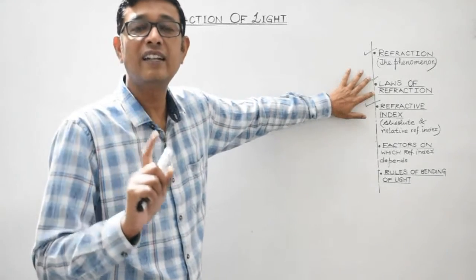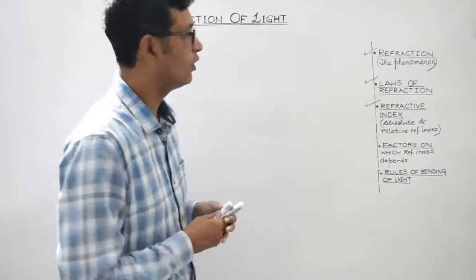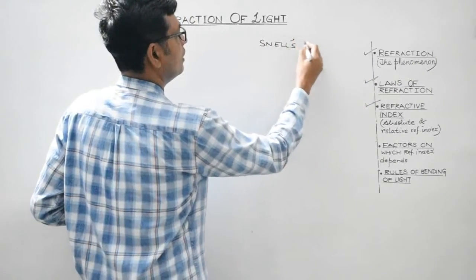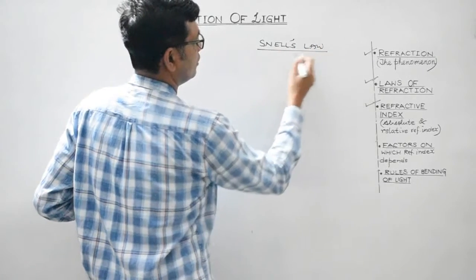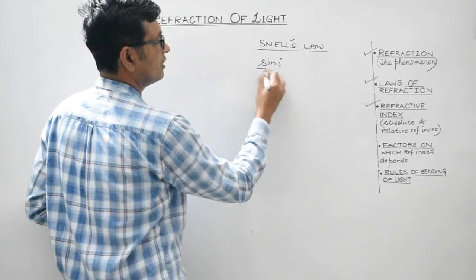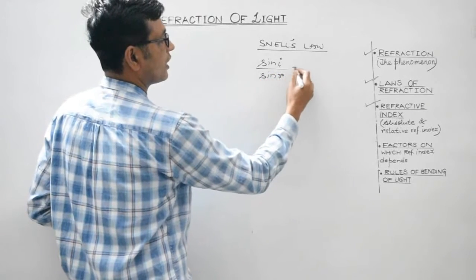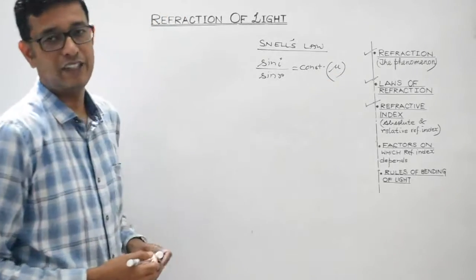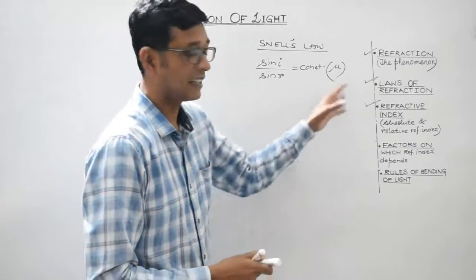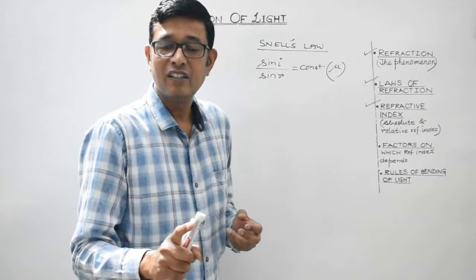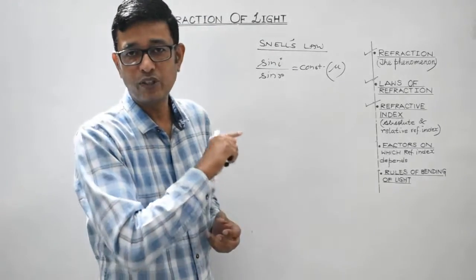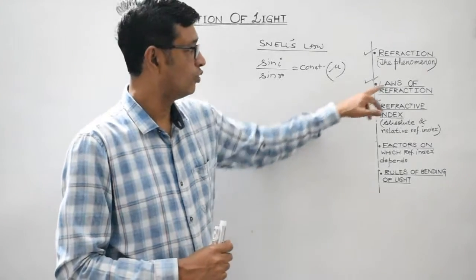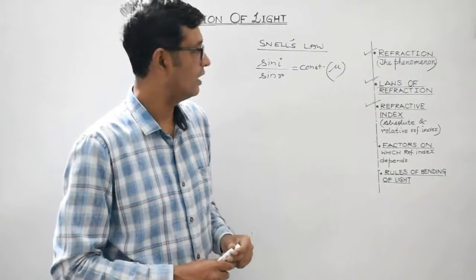Snell's Law, this is very important. It states that the ratio of sine of angle of incidence to the sine of angle of refraction is constant, and this constant is known as the refractive index of the medium. And what was the second law? Incident ray, refracted ray and the normal at a point to the interface all lie in the same plane. So these two points are collectively known as laws of refraction, right?